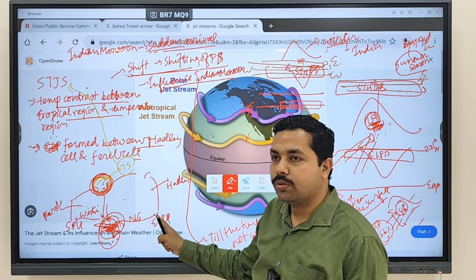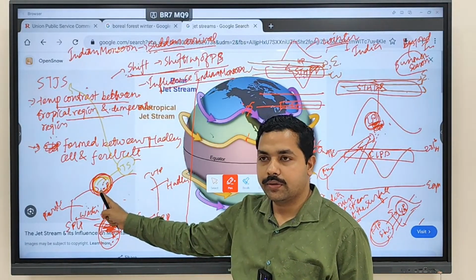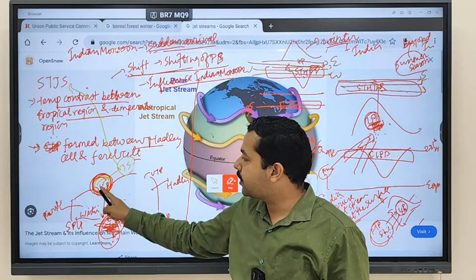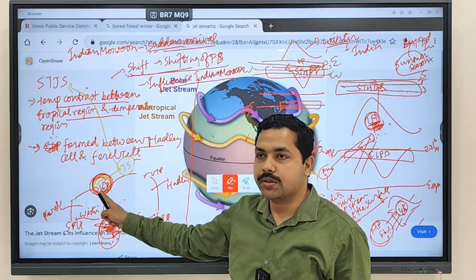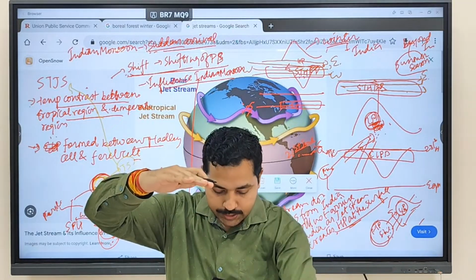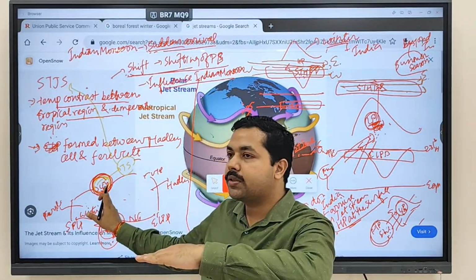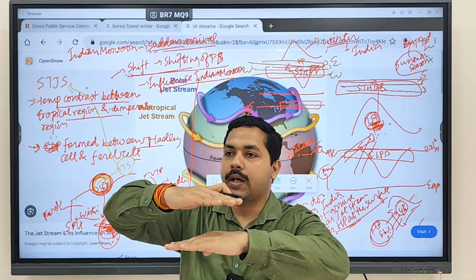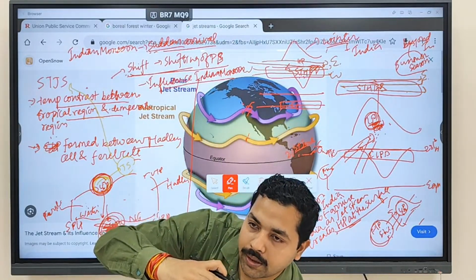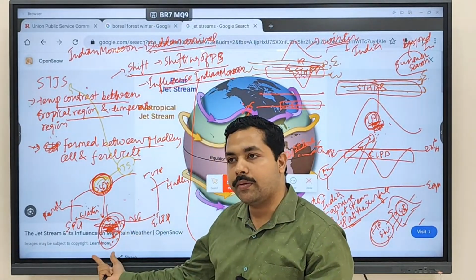Yeah, this is low. This is high pressure. Then from here to here, wind is moving from where to where? High pressure to low pressure. Now, assume this is the upper atmosphere and this is the lower atmosphere. Clear? Now at the upper atmosphere, which pressure is found? Low pressure. Low pressure means what will happen? Wind will expand. So wind is going to contract where? Down. So down, what will happen? Compression will happen. When compression happens, what will happen? High pressure is going to be created.